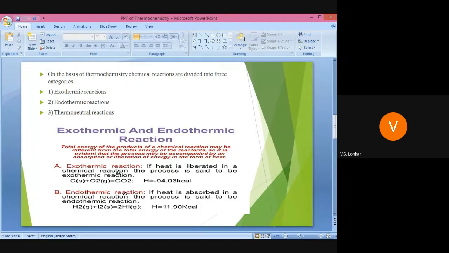Then endothermic reaction. What do you mean by endothermic reaction? If heat is absorbed in a chemical reaction, then the process is known as endothermic reaction. For example, H2 gas plus I2 forms 2HI gaseous, and here delta H equals 11.90 kilocalorie.